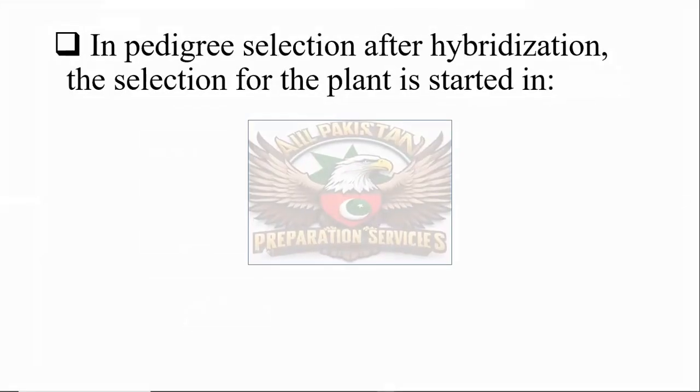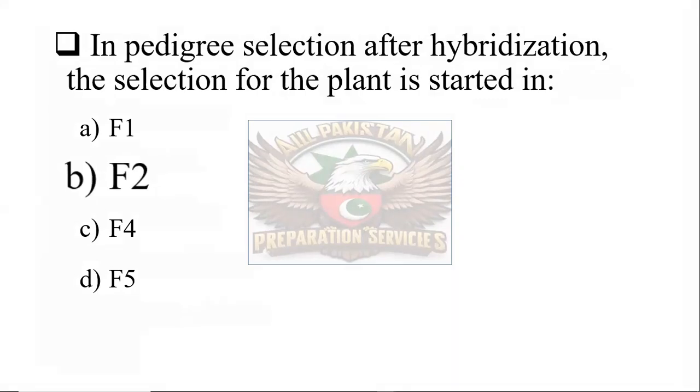In pedigree selection after hybridization, the selection for the plant is started in F1, F2, F4, or F5, and the correct one is F2. It means in pedigree selection, the selection is done during the F2 generation for the selection.